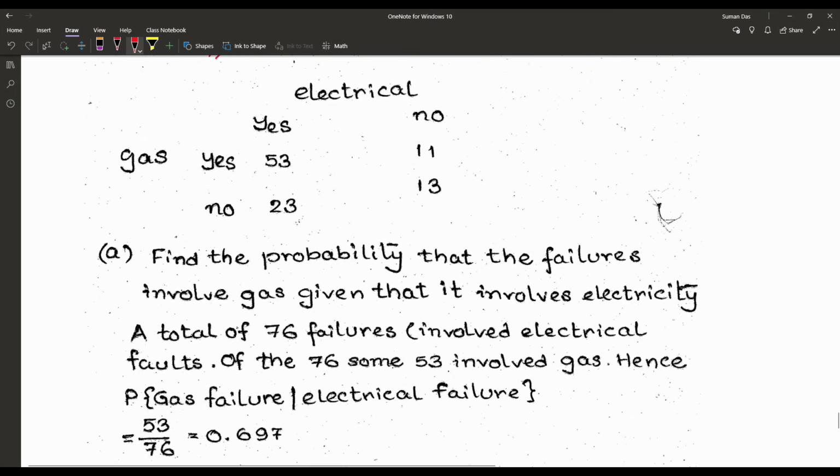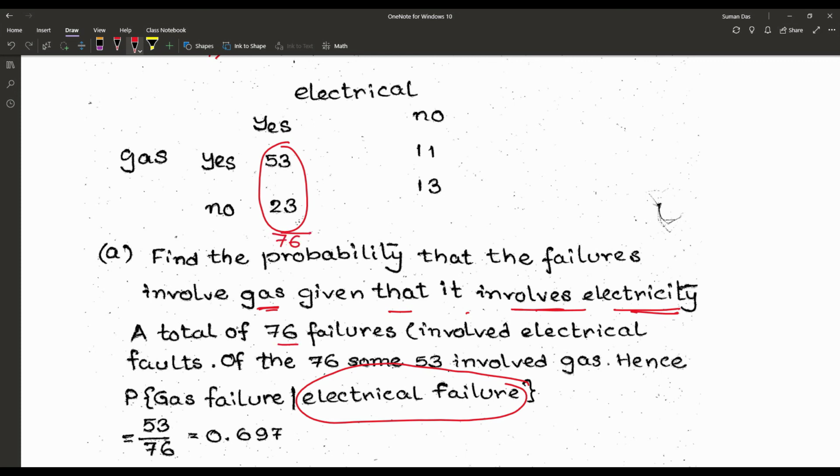Now the question, first one: find the probability that the failure involves gas given that it involves electricity. So the first event is electrical failure. So we have to check at first what the electrical failure count is. Yes, the electrical failure count is 76. So a total of 76 failures involved electrical faults.